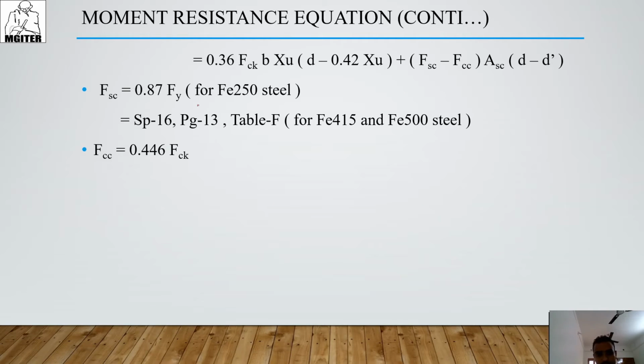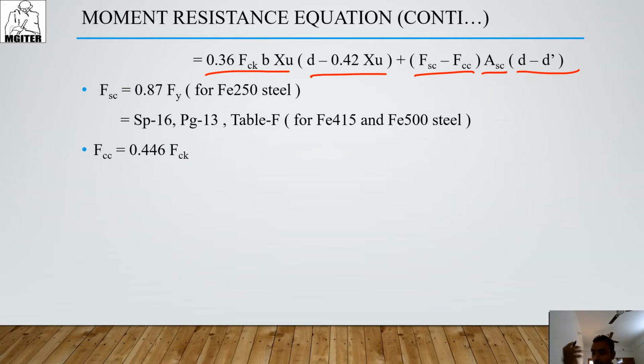Look at here. Here is the total compression into lever arm, plus FSC minus FCC into ASC into D minus D dash. This is the equation of moment resistance for a doubly reinforced beam. Remember this equation or write it down in your notebook.